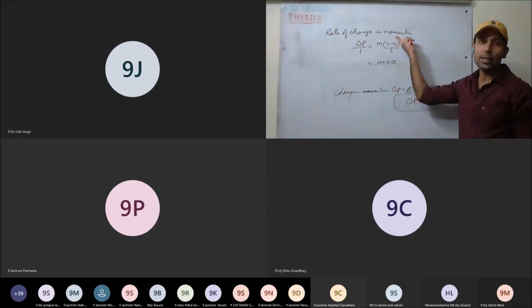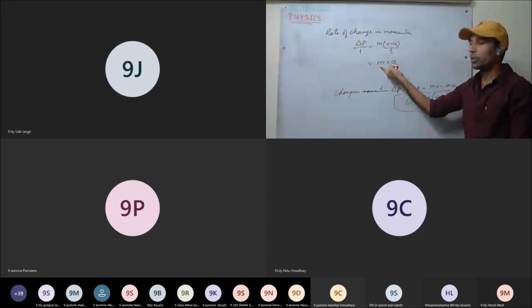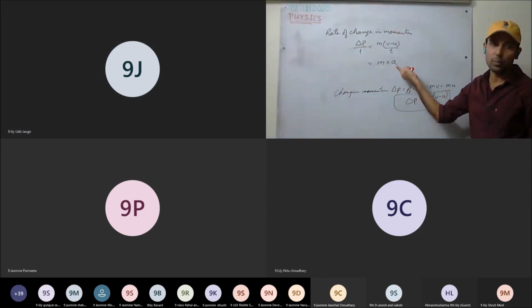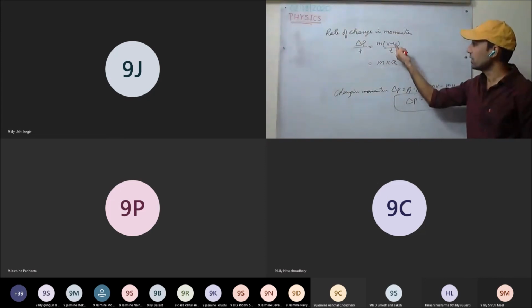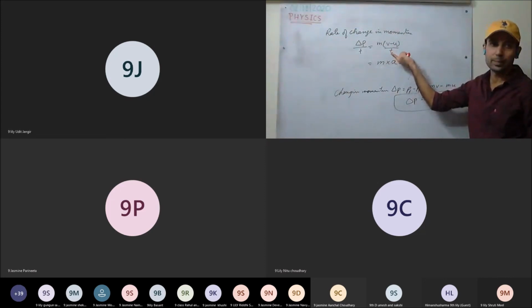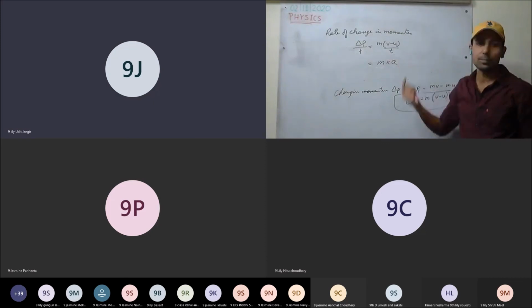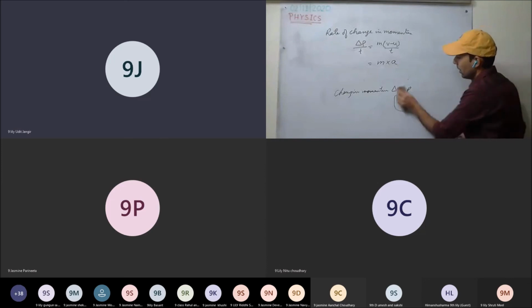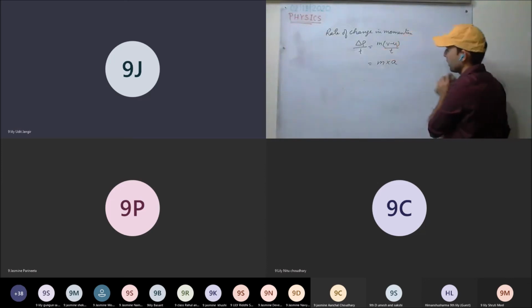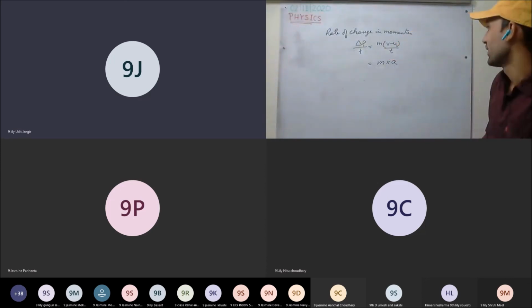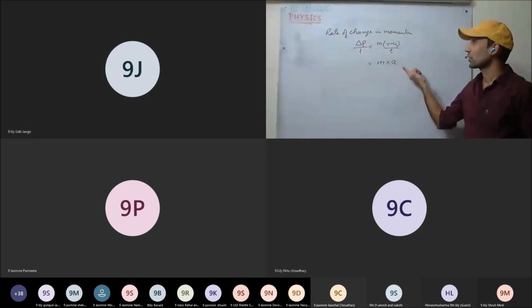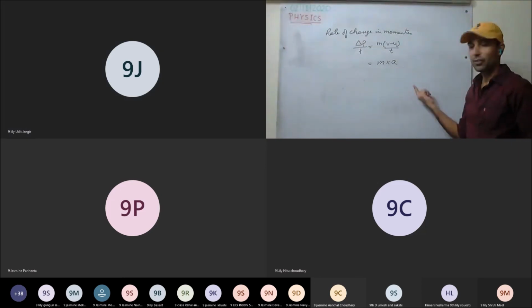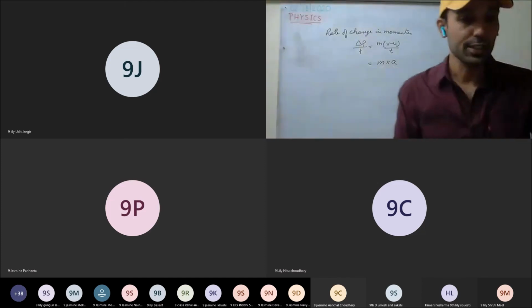Acceleration is change in velocity per unit time; the rate of change of velocity is acceleration. Is this clear, sir? Yes. So that means the rate of change of momentum is equal to force applied. We'll be deriving that equation. So go through it once, rate of change of momentum.